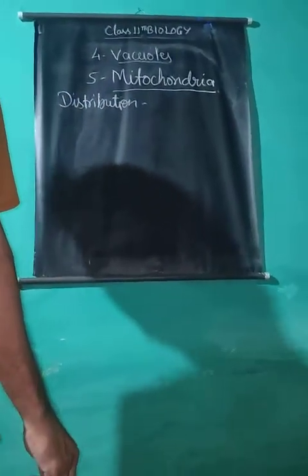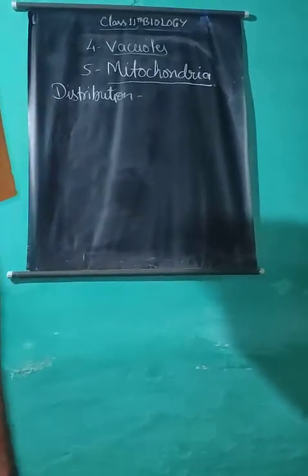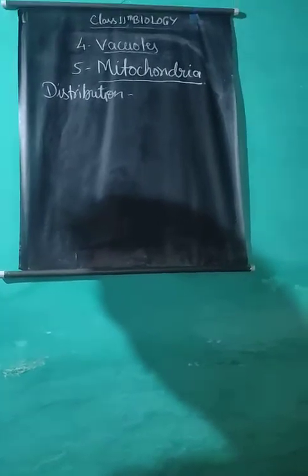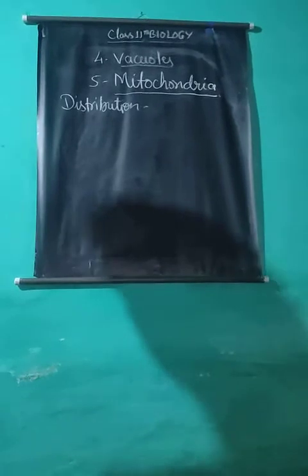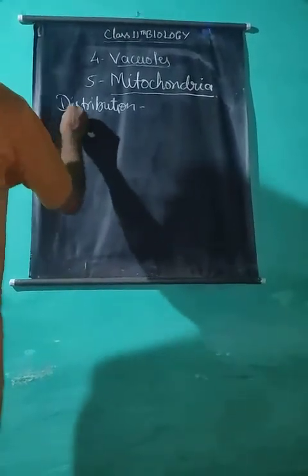Mitochondria are uniformly distributed in the cytoplasm of all eukaryotic cells. They are lacking in prokaryotic cells, but they may be localized to those particular sites which are engaged in the metabolic activities or aerobic oxidation of food materials.